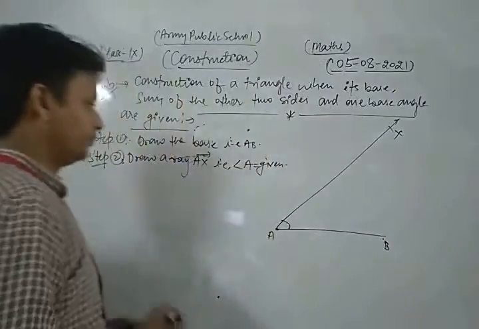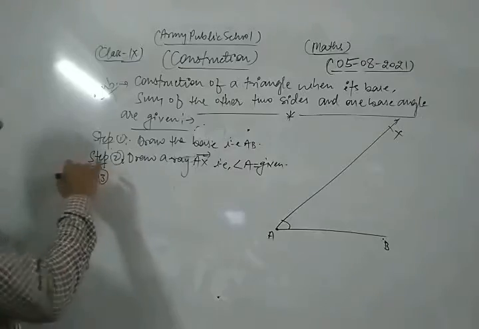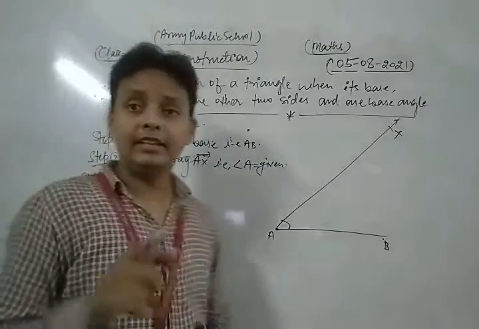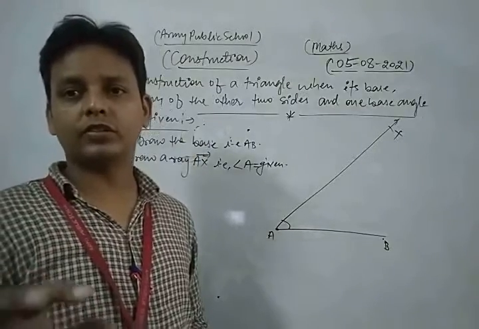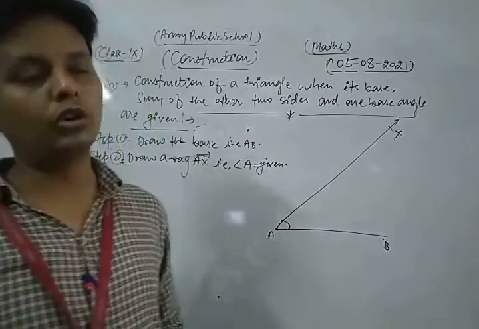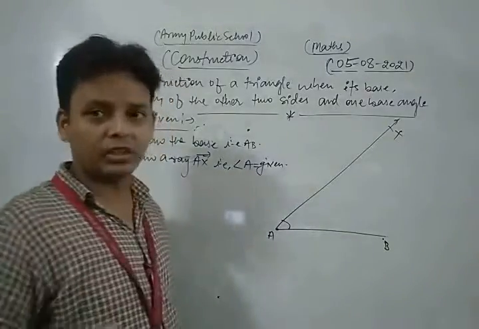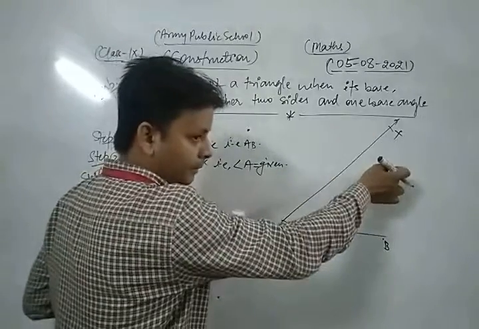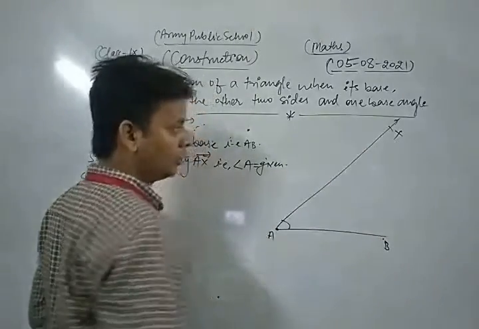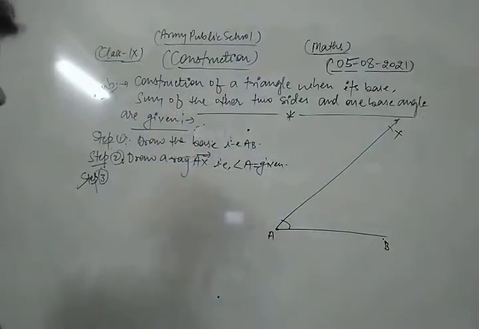Okay. Now, in the third step, dear friends, in that type of construction you also have the sum of the other two sides. So now we take the radius equal to the sum of the other two sides, and taking A as center, cut an arc on AX.